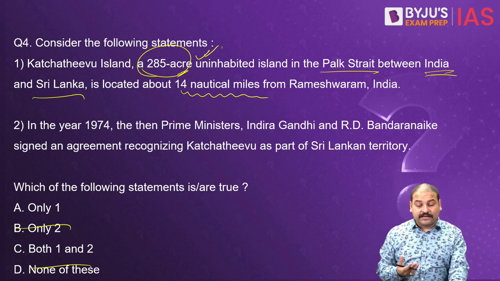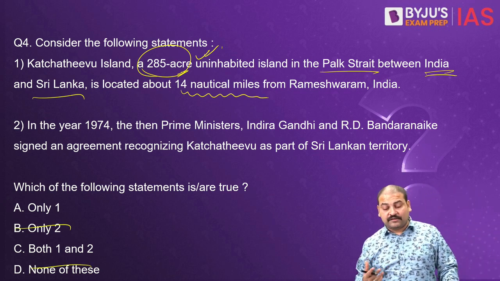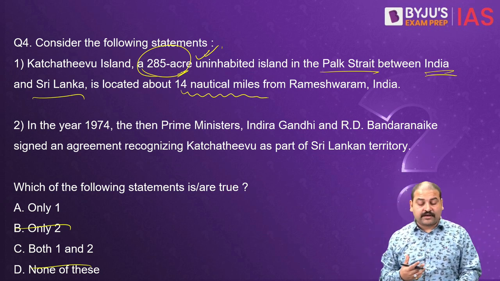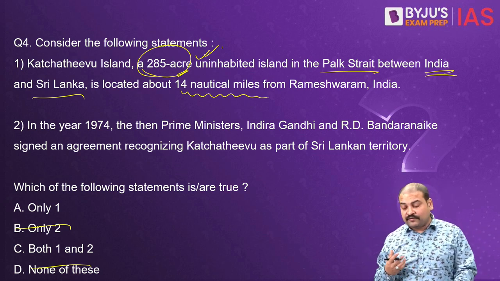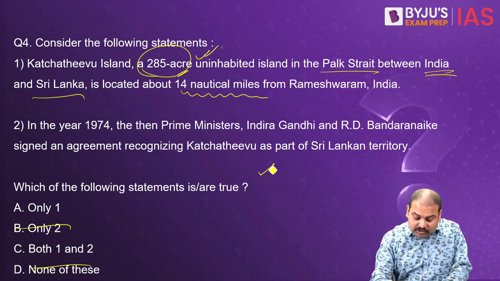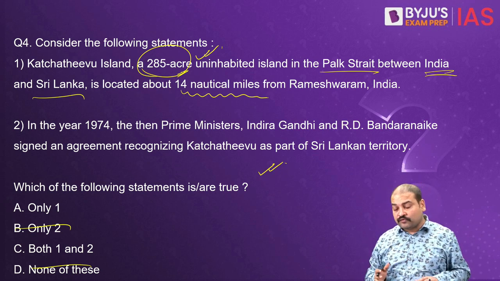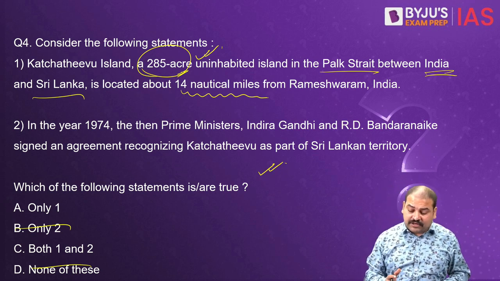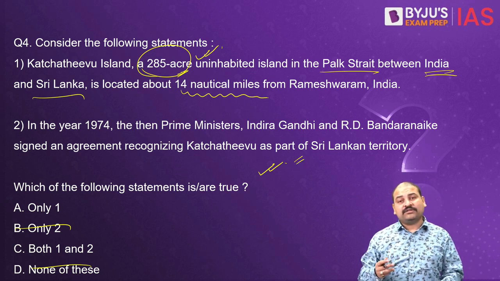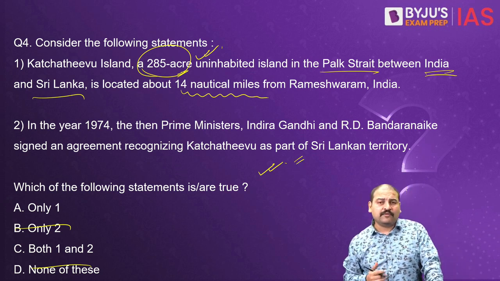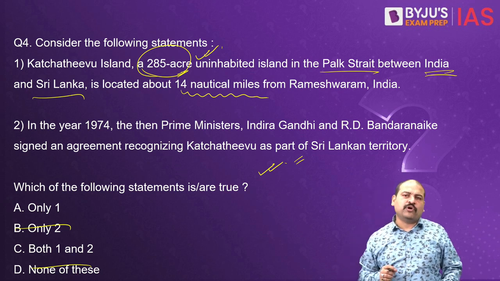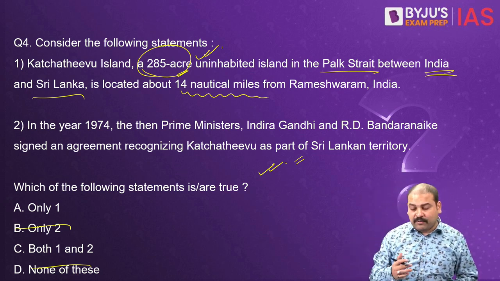Number 2, in the year 1974, the then Prime Ministers Indira Gandhi and R.D. Bandaranaike signed an agreement recognizing Katchatheevu as part of the Sri Lankan territory. Absolutely correct. This was done in those days in order to resolve this dispute that was existing between the Indian and the Sri Lankan, I would say, countries.